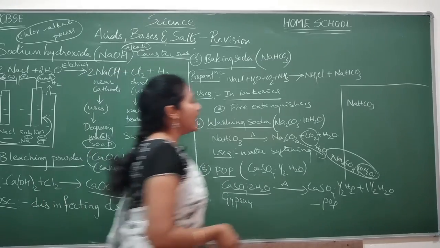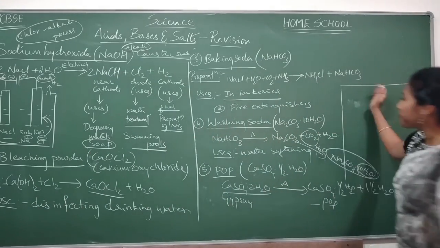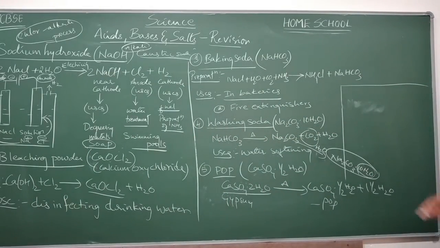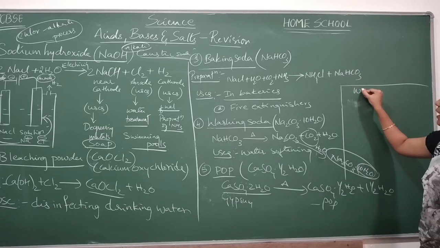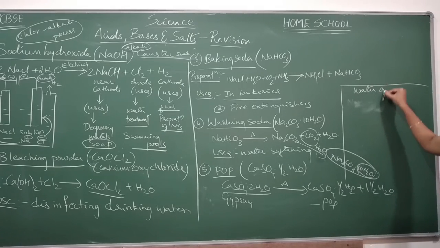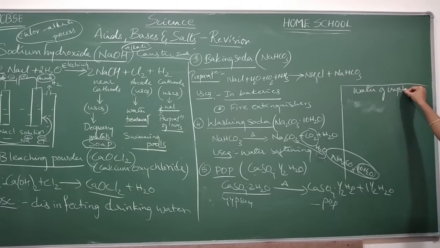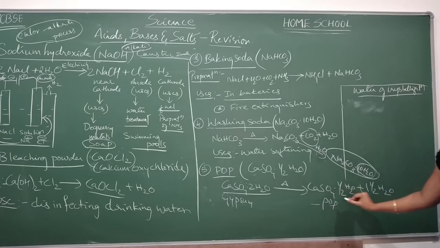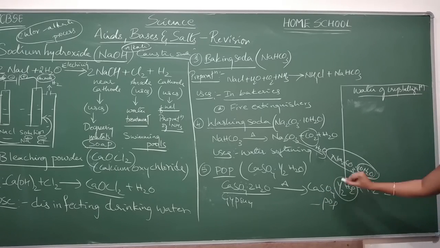And the next concept, a small concept that we have to deal with, is water of crystallization. So what do you mean by water of crystallization? See, here we have written calcium sulfate·½H2O.